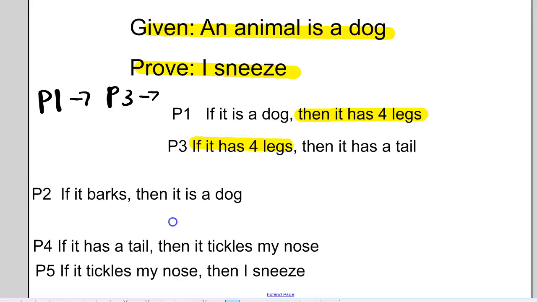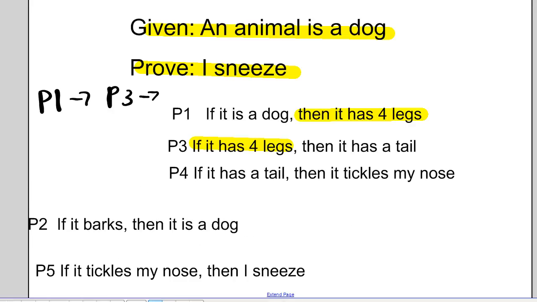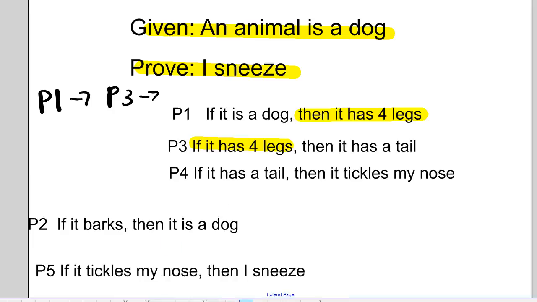That's right, P4. So I'm going to put P4 next. And if you notice, I am linking the conclusion, if it has a tail, with the hypothesis of the next. So I went from P1 to P3 to P4, so let's write this down. This is P4. What comes next?